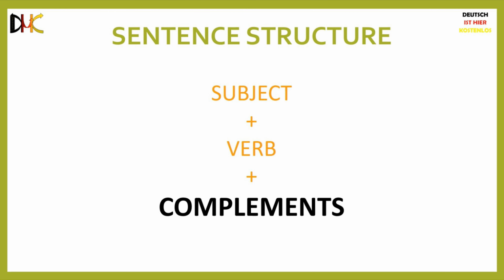In L5 sentence structure, we saw that a basic sentence is made up of 3 main parts: the subject, the verb, and everything else was referred to as the complements. Complements can be of different types, such as nouns, pronouns, adjectives, adverbs, and so on.